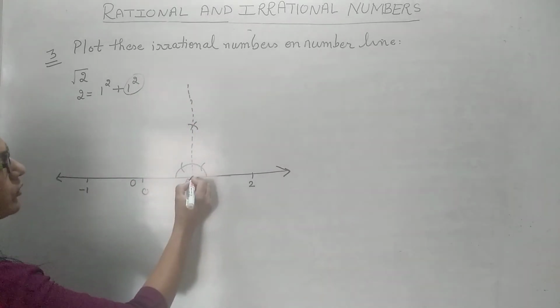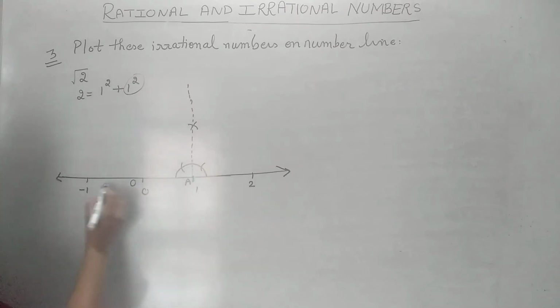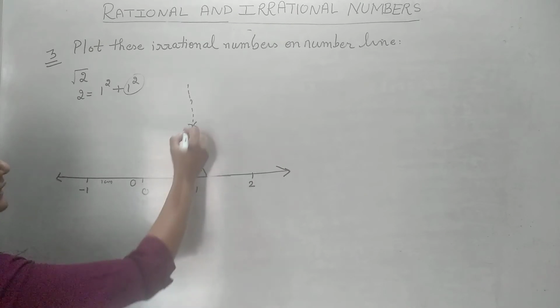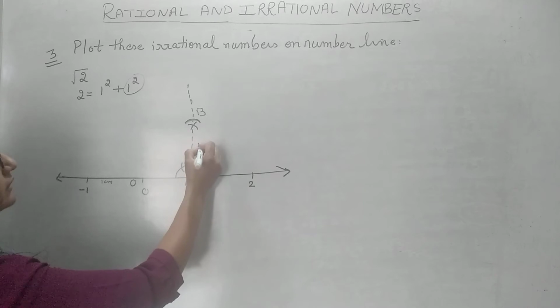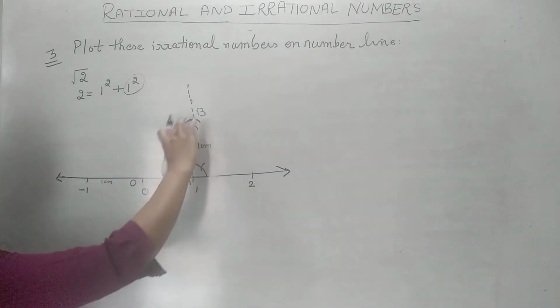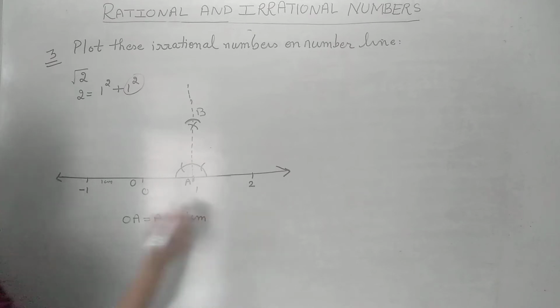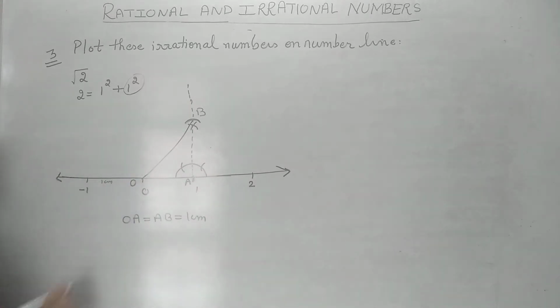Now with point A as center, I have taken this distance as how much? 1 centimeter. So taking 1 centimeter as radius, with point A as center, I make an arc here, so that this distance is 1. Just like this is 1, we have drawn an arc of the same distance here, which means that the length of OA and OB is same as 1 centimeter. Then I join this OB.